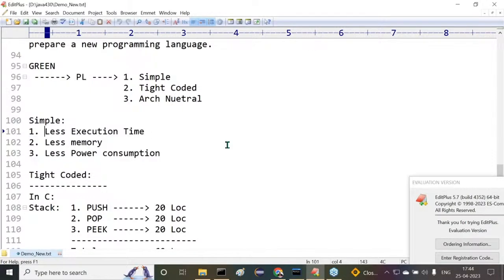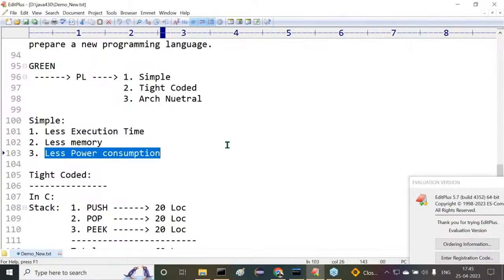Now tell me, what is the impact of this less execution time? I given some points here. If that execution time is less, performance of the end product will be increased or not? Next one, if the end product is having less memory, automatically cost of the product will be reduced or not? Next one, if the energy consumption is less or power consumption is lesser, maintenance cost of the end product will be reduced. These are the impacts of all these features.